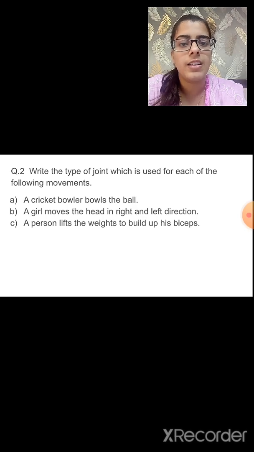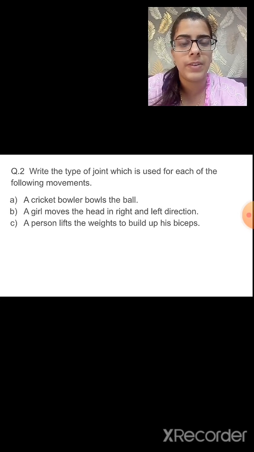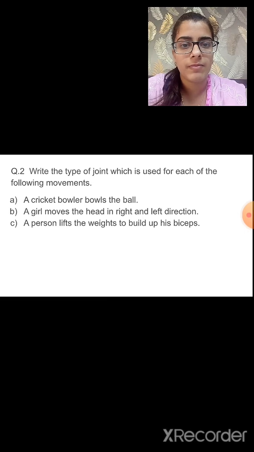B. A girl moves the head in right and left direction. So, how is it possible for the girl to move the head in right and left direction? Which joint is responsible for this? Pivotal joint. C. A person lifts the weights to build up his biceps. So what do you think? Which joint is used? Hinge joint is used.